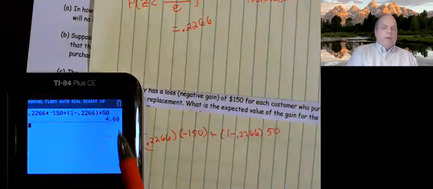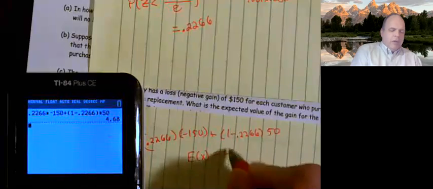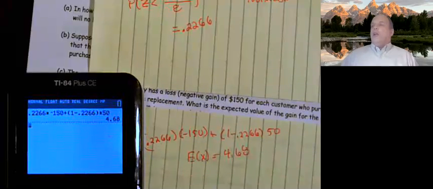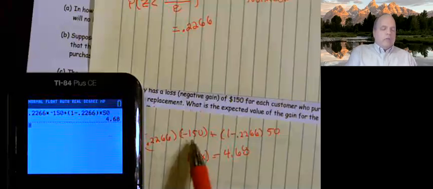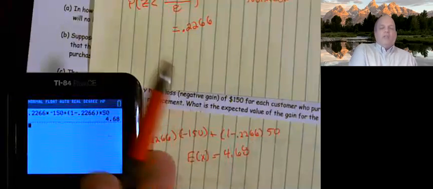When I do my expected value, I find out that I expect to make $4.68 on average for each warranty. Now, if we were doing a written test, you would need to say what that means. In the long run, or if we did this over and over again, we would expect on average to make $4.68 on each warranty that we sold, because we're going to lose $150 on 23% of them, but on 77% of them, we're going to make $50, for an average gain of $4.68.